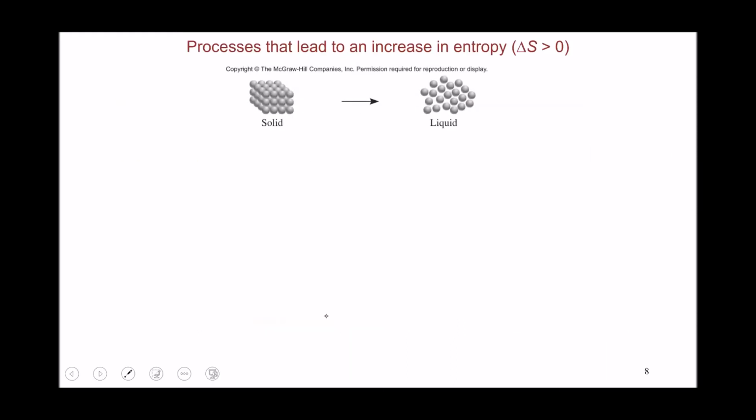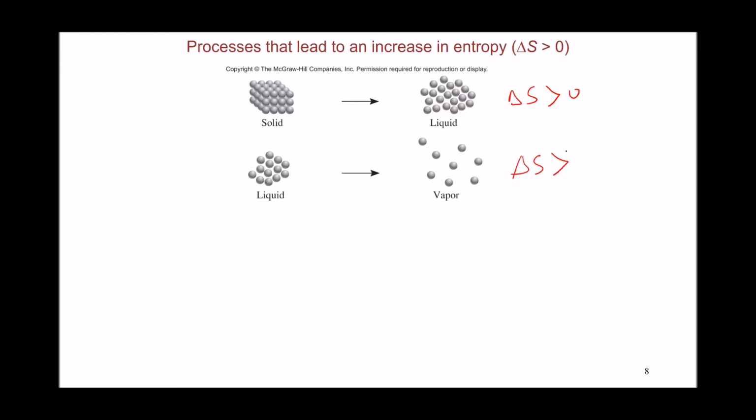The solid state is going to be a much more ordered state than the liquid state. So when you move from solid state to liquid state, you are moving from an ordered system to a much less ordered system, or a much more random system. And this change will have a positive change in entropy, right? And same thing when you move from the liquid state to the vapor state. Again, you're moving to a much more random system or a much less ordered system. So the entropy in the vapor state is much higher than the liquid state, and that makes the change in entropy positive.